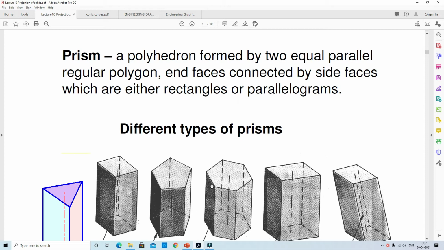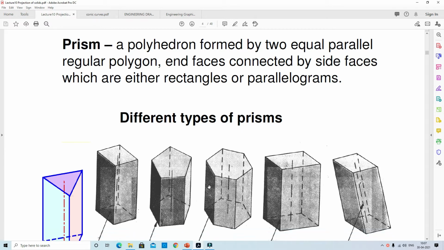A prism is a polyhedron having two equal and similar parallel faces, called the top face and bottom face or base. They are parallel to each other and joined by other faces, which may be rectangles or parallelograms. You observe different types of prisms of different shapes.